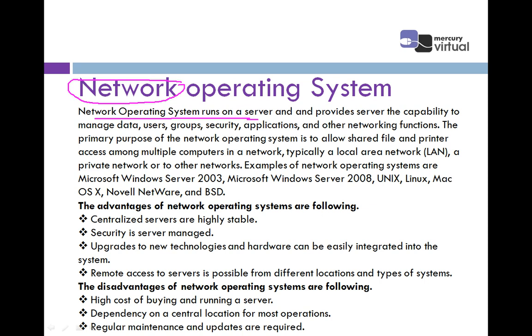Network operating system runs on a server and provides the server the capability to manage data, users, groups, security, applications, and other networking functions. Means with the help of the operating system, we can manage data, users, security, applications, and other networking functions. Clear? The main primary purpose of network operating system is to allow shared files and printer access among multiple computers.